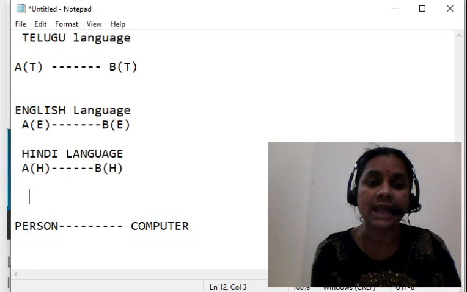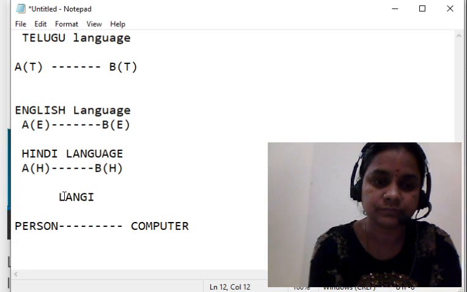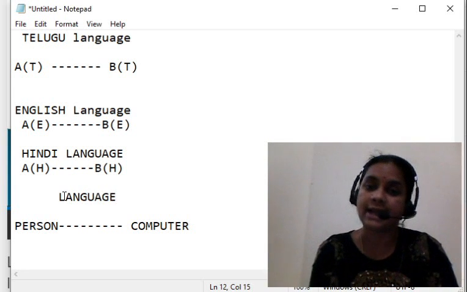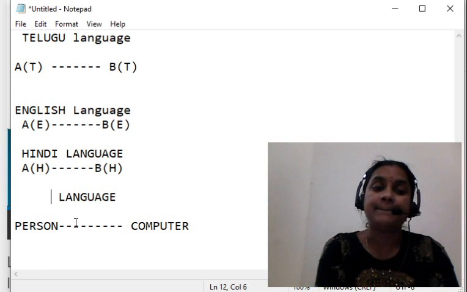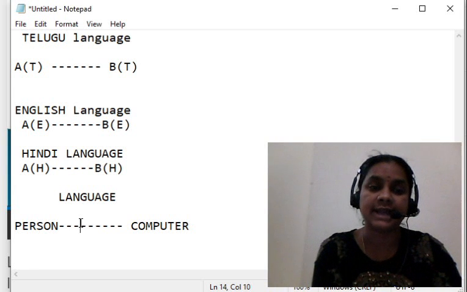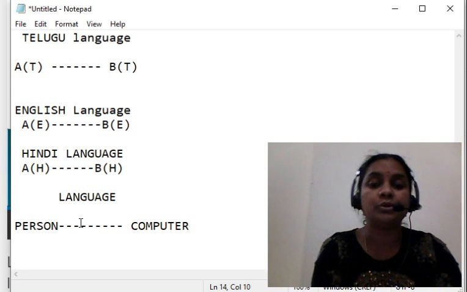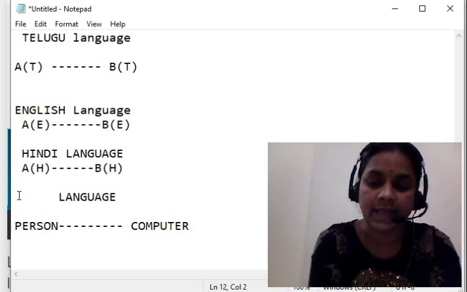But what language are we using here? With the help of a language. What language here? A person is writing a program for a computer. Then it is known as a programming language.